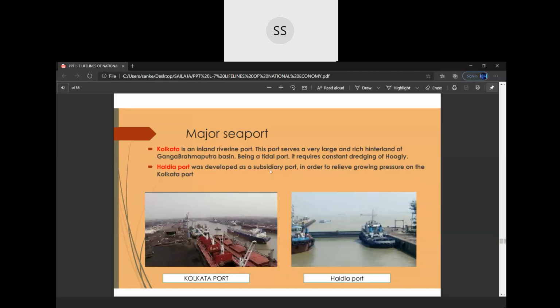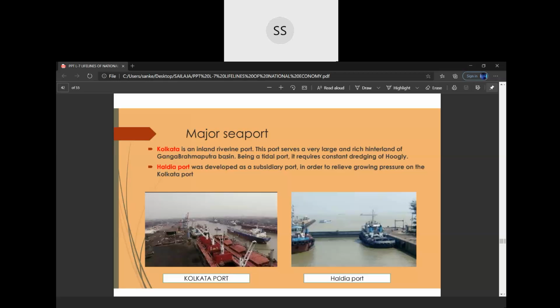We have few more ports. Kolkata port, which is located in West Bengal. It is also called an inland riverine port. Now, what do you mean by inland riverine port, children? We have done it in earlier chapters. This is formed by the rivers actually before they meet the sea. For example, Ganga and Brahmaputra, before they meet the sea, the Bay of Bengal, form a port that is called your inland riverine port.